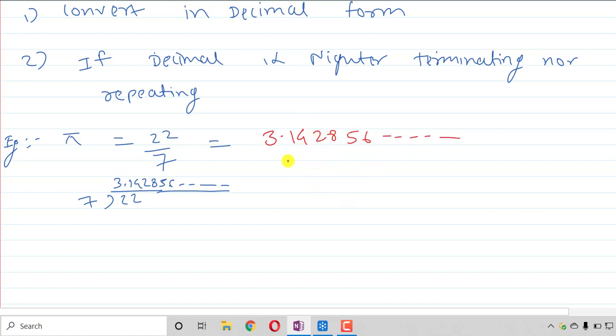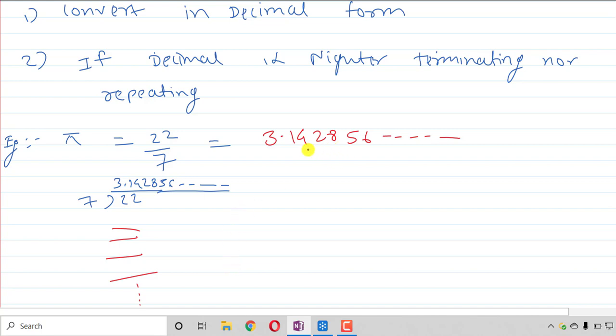Here you can observe that after the decimal it is not terminating, because these numbers are going on. You just need to divide. You are not getting the remainder as 0, that means it is not terminating.